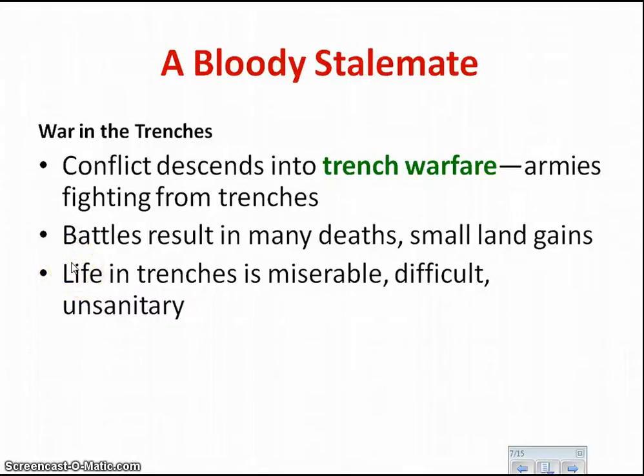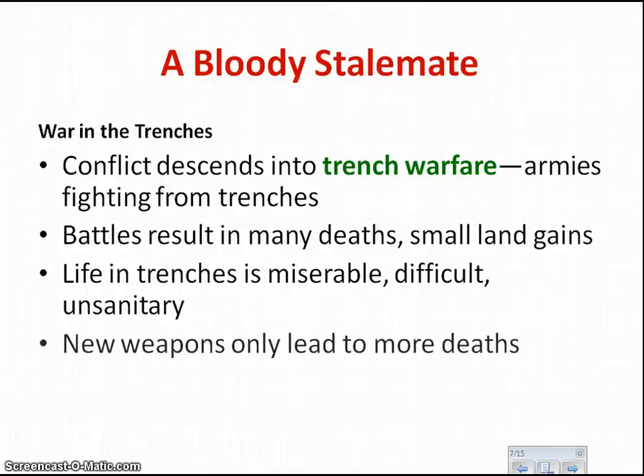The other thing is it attracts things like rats. So all of a sudden, you're living amongst rats. All the while, you have machine guns and different weapons being thrown at you, such as poison gas. So as you can imagine, if you were living in these trenches, it is quite horrible.